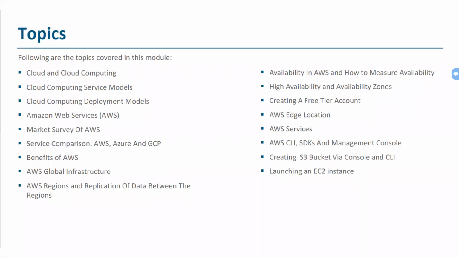So, hello everyone. My name is Shekhar, and this session is about an overview of what we are going to cover in our curriculum of AWS and DevOps training sessions.